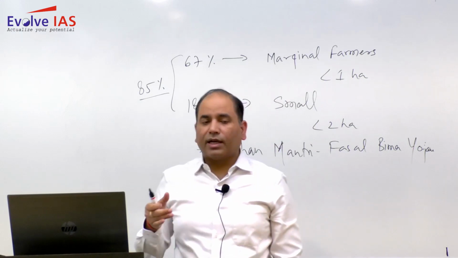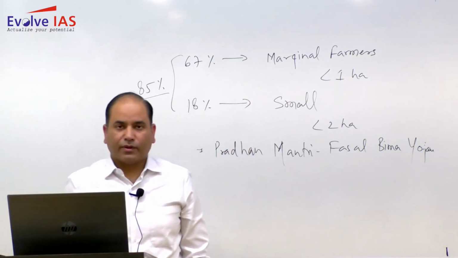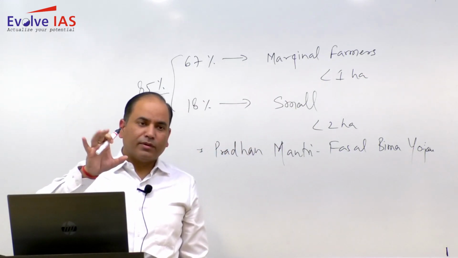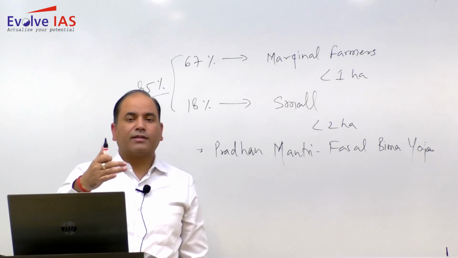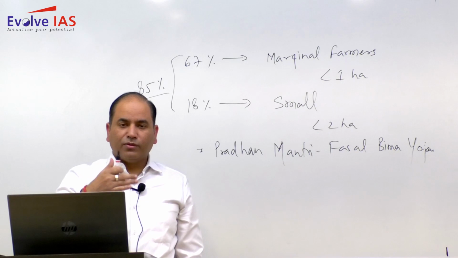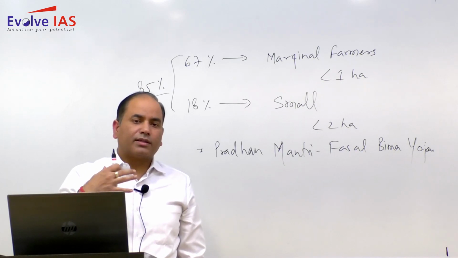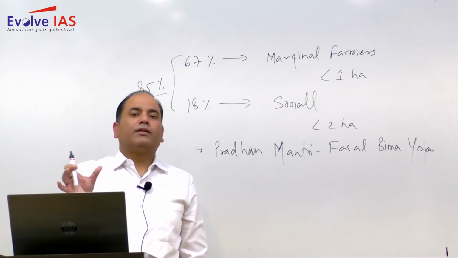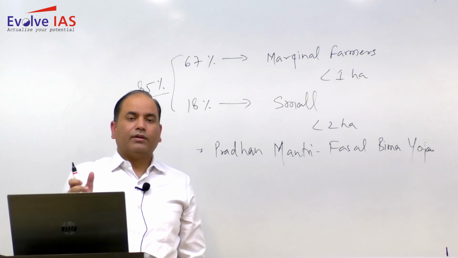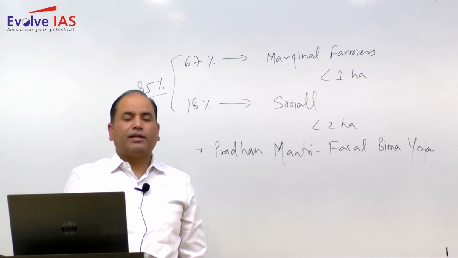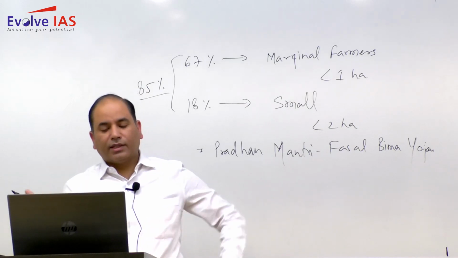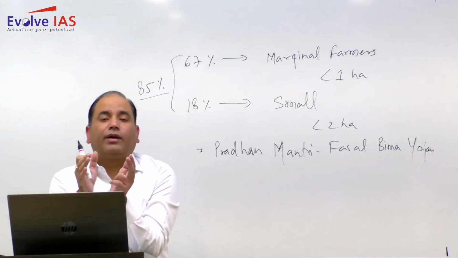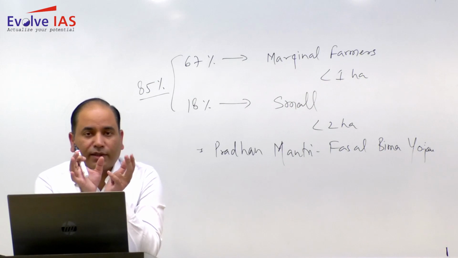So when you write the answer, in the introduction you can directly start by giving some of the recent examples of floods. Do not restrict yourself to just writing what a flood is. Within the introduction itself you can write about different instances, different examples of floods. After that, in the main body you can write that yes, flood is affecting